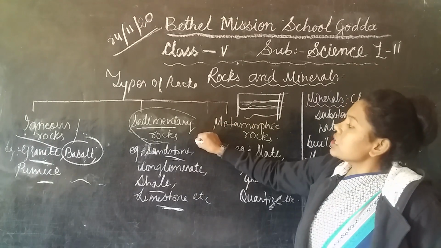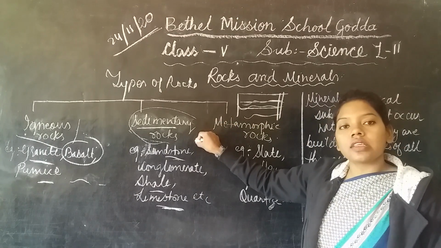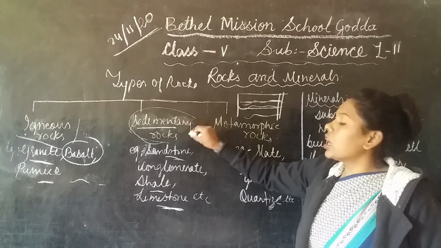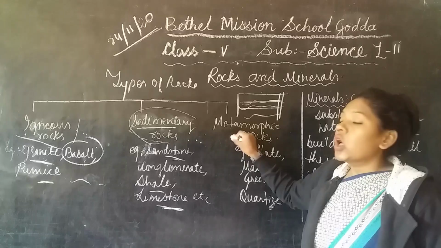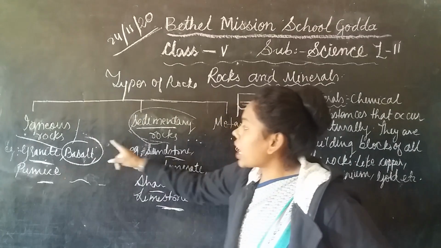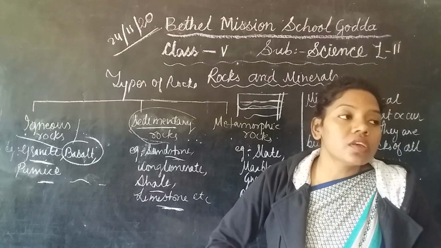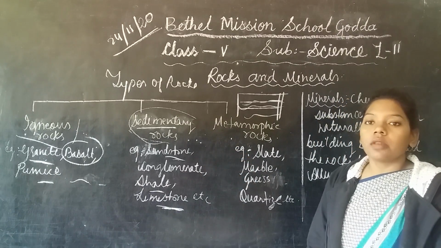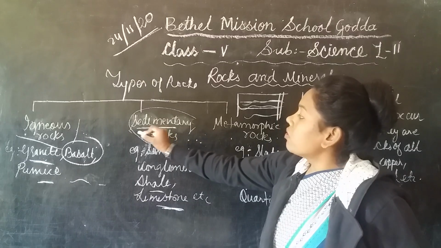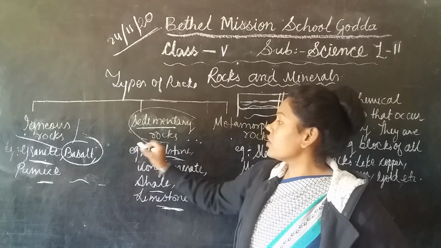And then when sedimentary rock gets so much heat and pressure from the earth's crust and the core, it converts into metamorphic rock. So all these types of rocks form one continuous cycle, which is called the rock cycle, because you can see it runs in a cycle.